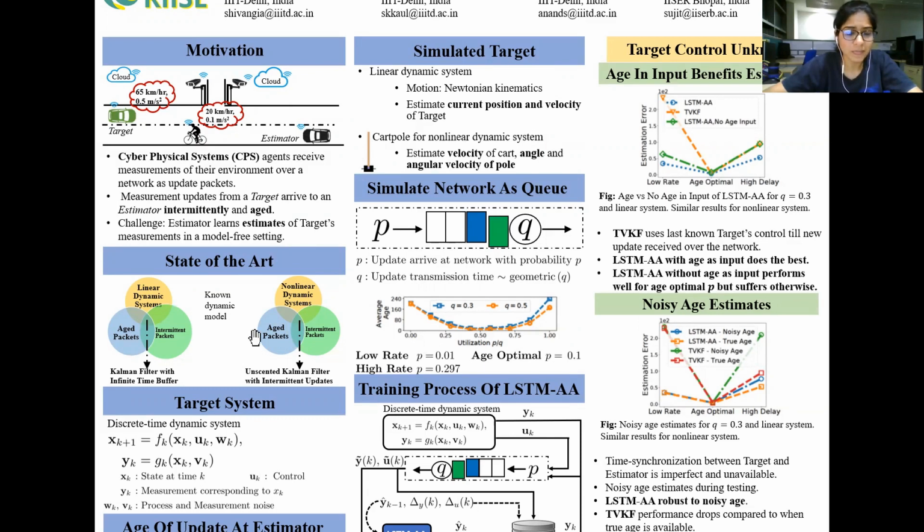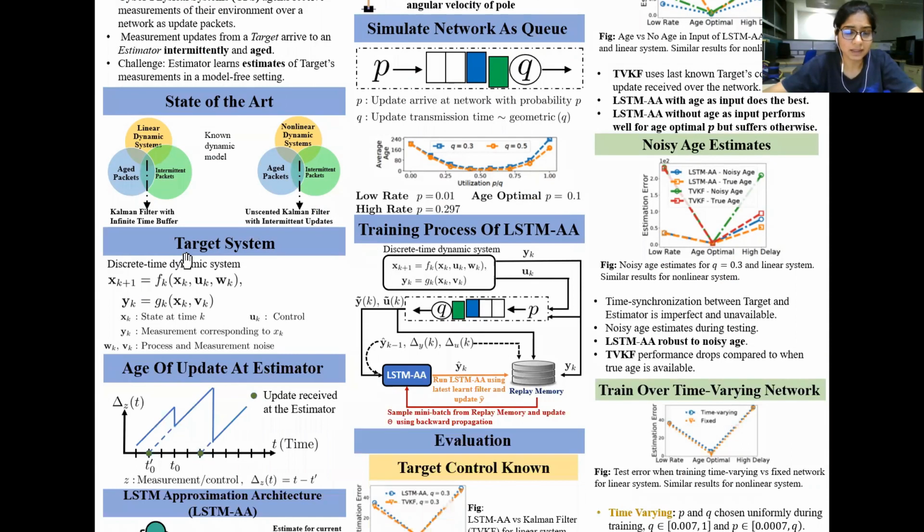Next, I'll talk about the target system, where we have modeled a discrete time dynamical system using the equation x_{k+1}, which is a function of the last state, the control, and some noise. The measurement is a function of the last state and the measurement noise.